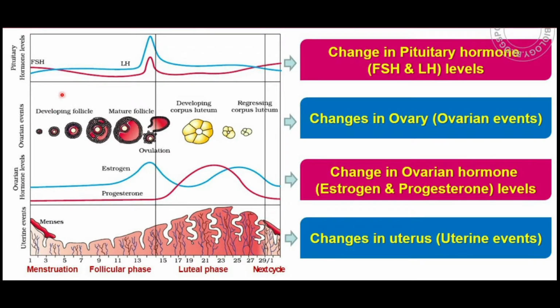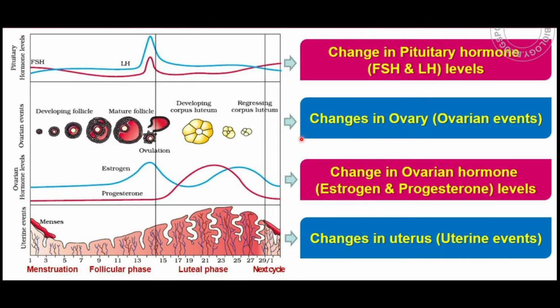In this diagrammatic representation, you will get an exact idea. Here the 4 phases have been shown, and particularly you will find the changes occurring in the ovary and the uterus. Why are the changes there? Due to the secretion of hormones. The first is the change in the pituitary hormones. FSH and LH levels, you can see, are at their peak level.